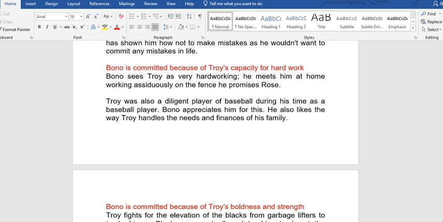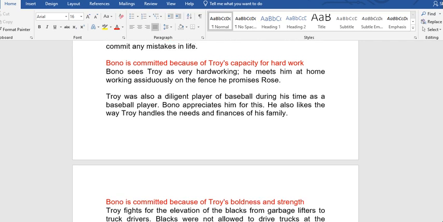Next, Bono is committed because of Troy's capacity for hard work. So he sees Troy as a hardworking person. Bono sees Troy as very hardworking. He meets him at home working assiduously on the fence he promised Rose. Troy was also a diligent player of baseball during his time as a baseball player. Bono appreciates him for this. He also likes the way Troy handles the needs and finances of his family.